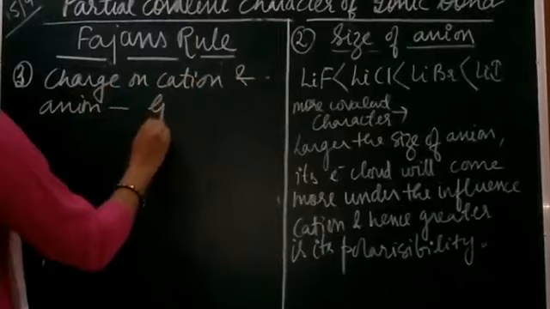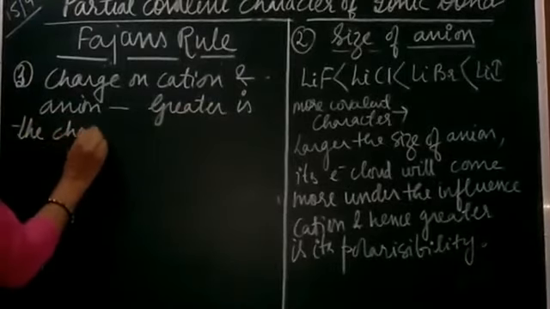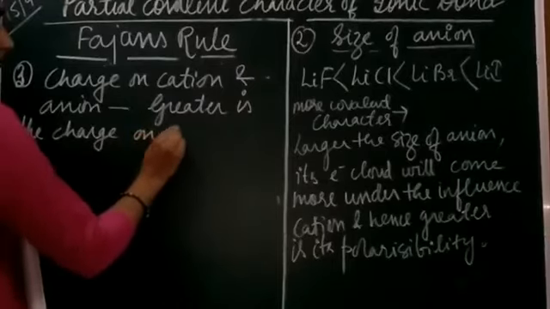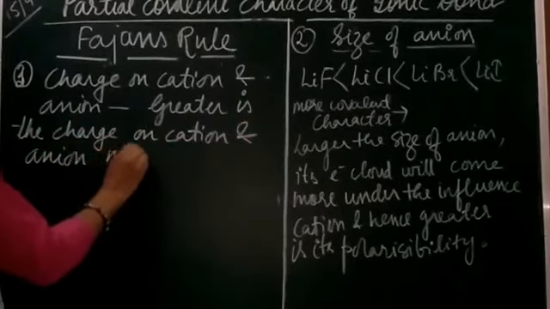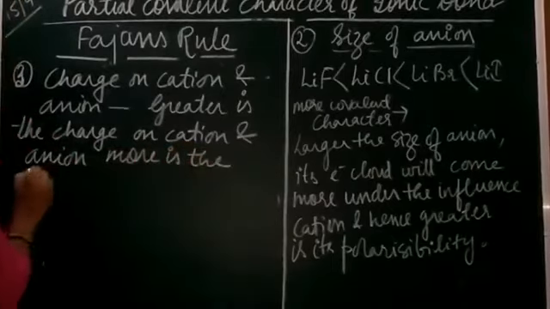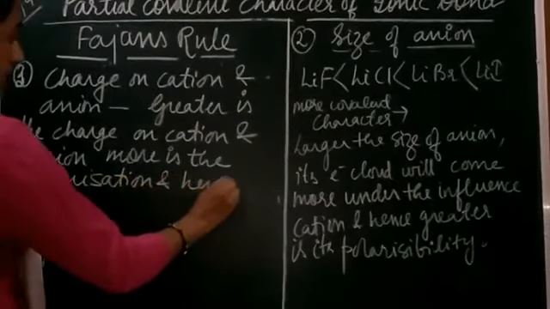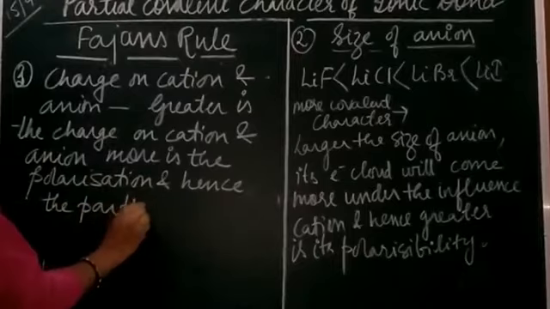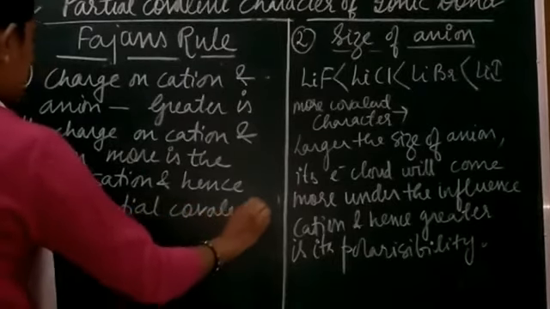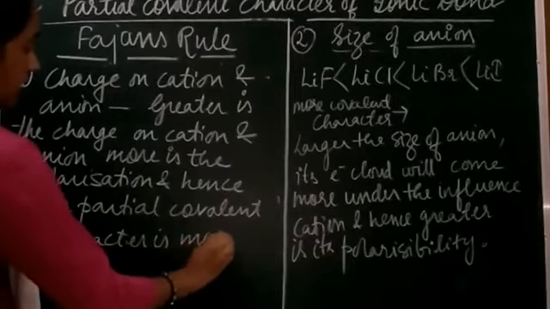So here we can say that greater is the charge on the cation and anion, more is the polarization, and hence the partial covalent character is more, right?